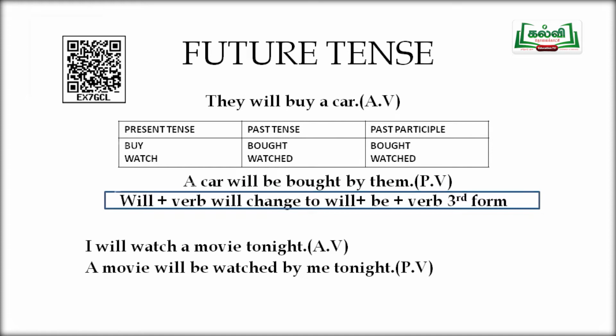Buy is the verb. Then "they" will become "them". A car will be bought by them. I will watch a movie tonight. Will watch is the verb here. A movie will be watched by me tonight.